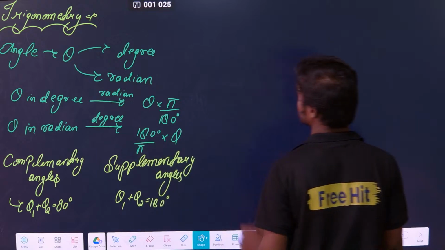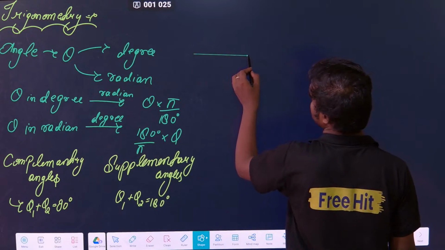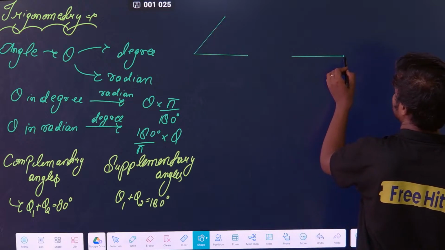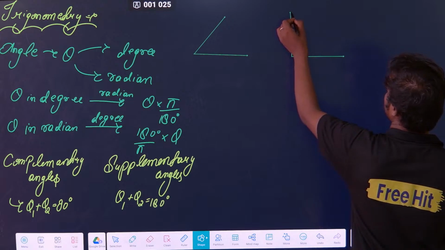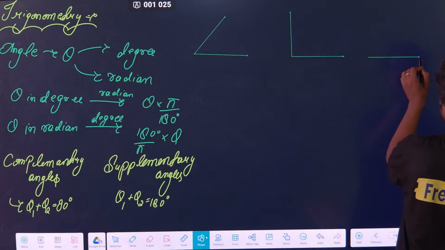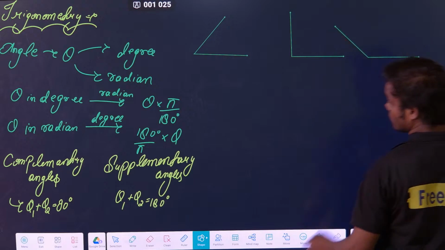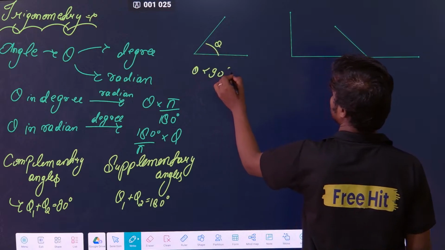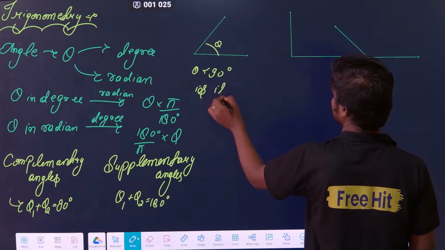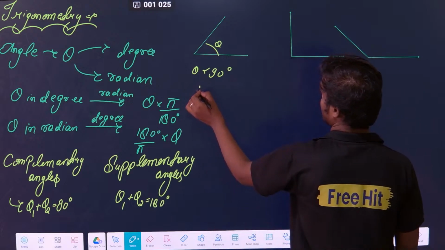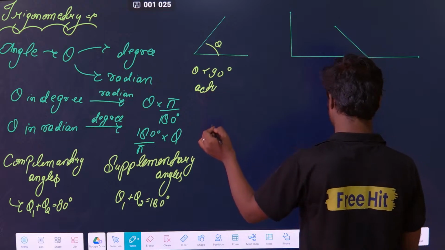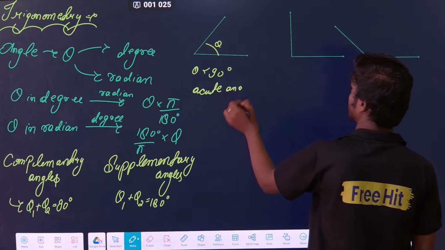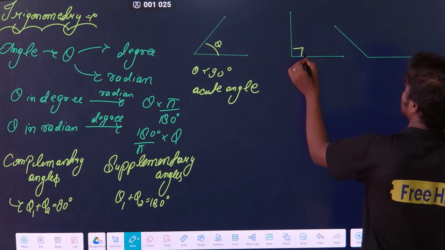Next thing about angles. Suppose this theta is less than 90, so it is an acute angle. Here theta is 90 degree.